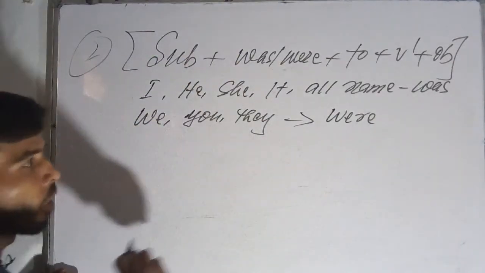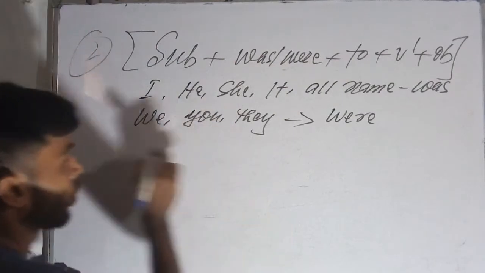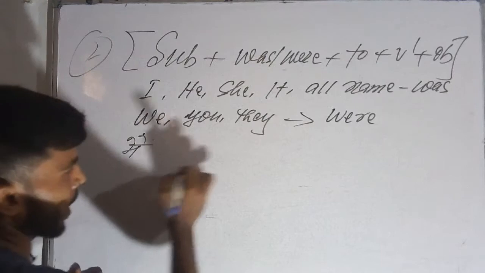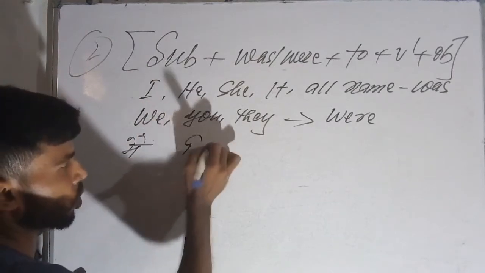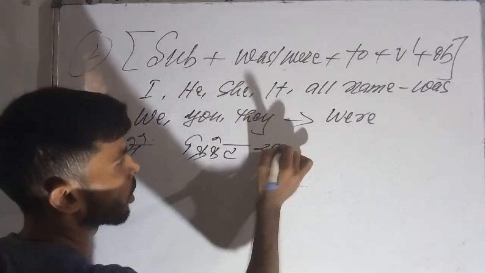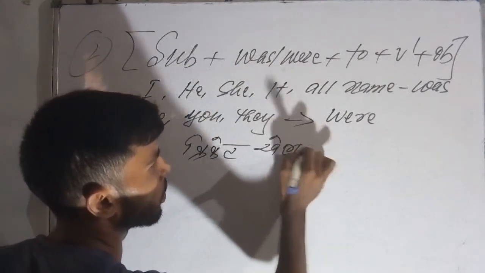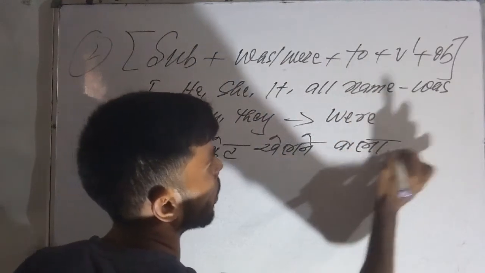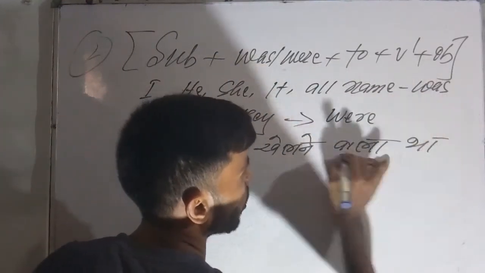So now what will it become in Hindi? First I am going to write मैं, suppose here क्रिकेट खेलने वाला था. Hindi will be वाला था.